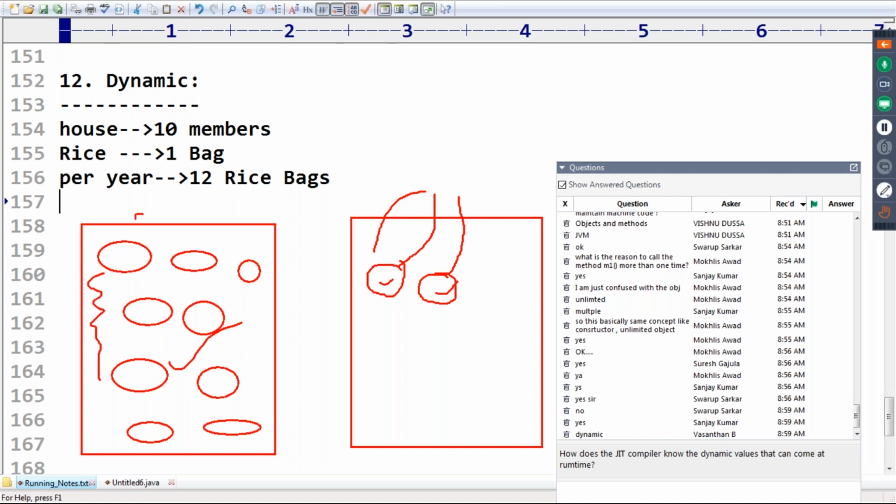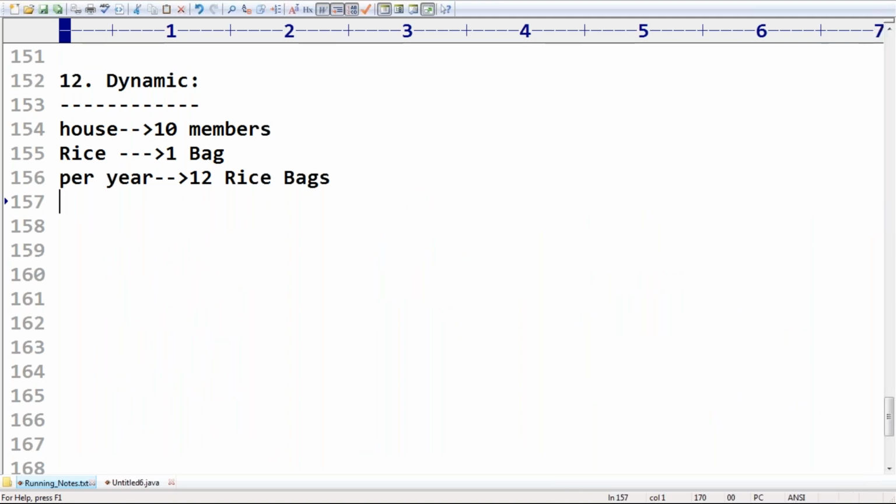All the required things we have to arrange at the beginning, and then execution will be started. This type of programming is called static programming. Remember this one, sir. All the required things at the beginning only should be loaded in the memory, and then execution will be started, which is nothing but static programming. Here nothing will be loaded at the beginning. Whenever you require, then only it will be loaded. Loading on demand. This nature is by default considered as dynamic nature.